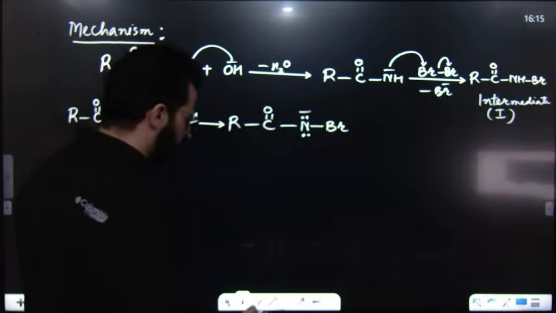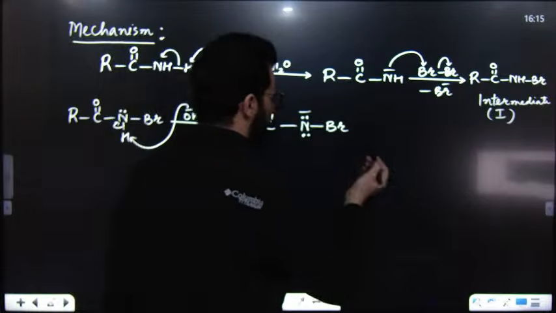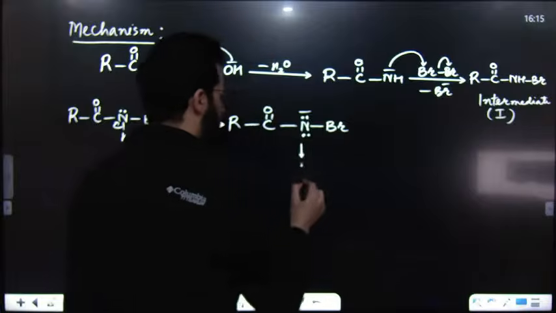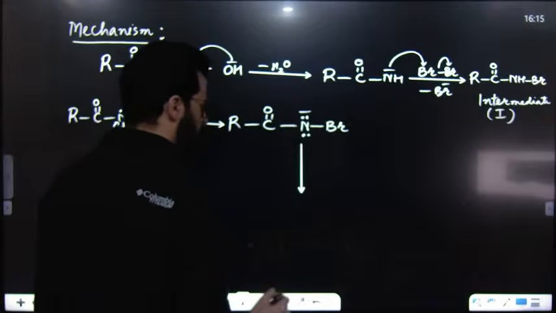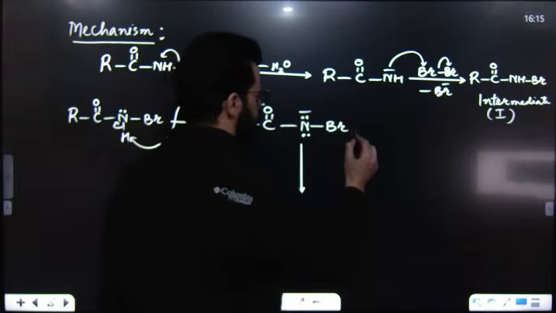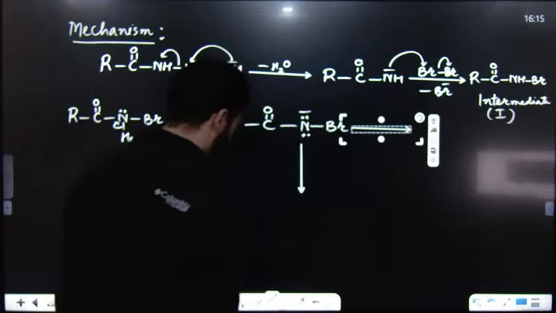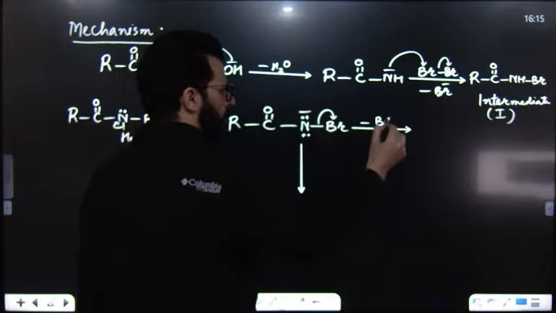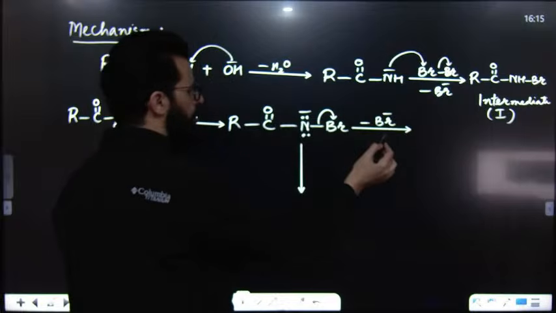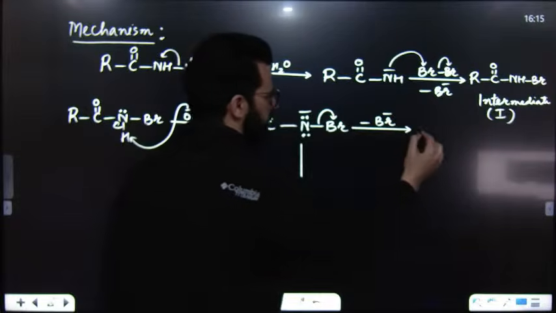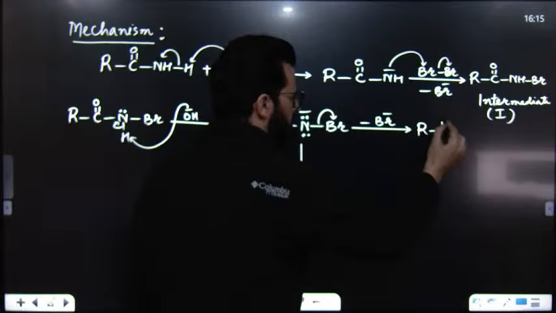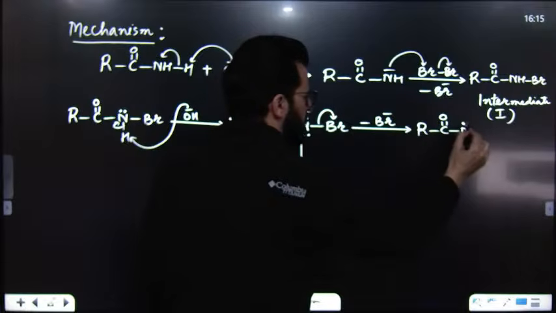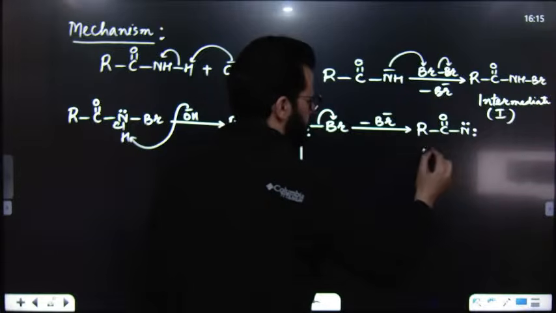After that, have a look. We can write it like this: this Br minus will be lost. If Br minus is lost, it will result in the formation of this one. This is known as acyl nitrene.